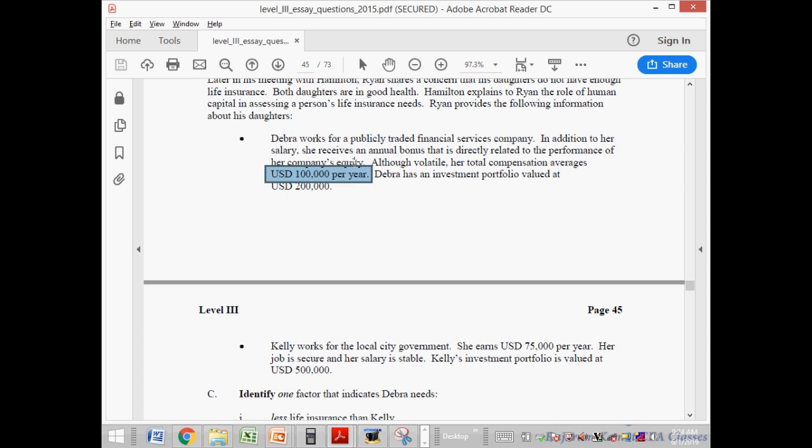So I'll repeat. The first point was that Deborah works for a risky company and her salary is volatile, whereas Kelly works for a government job and her salary is stable. So compared to Kelly, the discount rate for Deborah is more, human capital is lesser, insurance required is lesser. And for the second question, why does she need more insurance? Because compared to Kelly, her salary is 25,000 higher. Her salary is higher, human capital is higher, she needs more insurance.